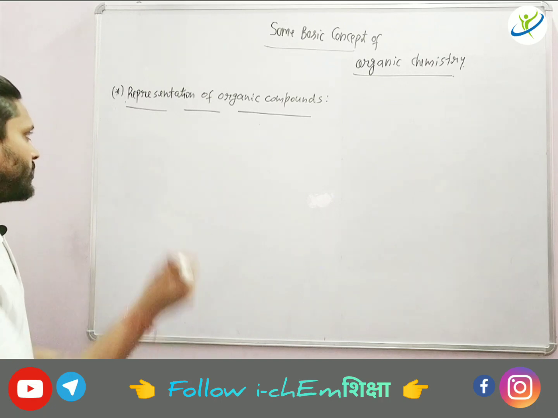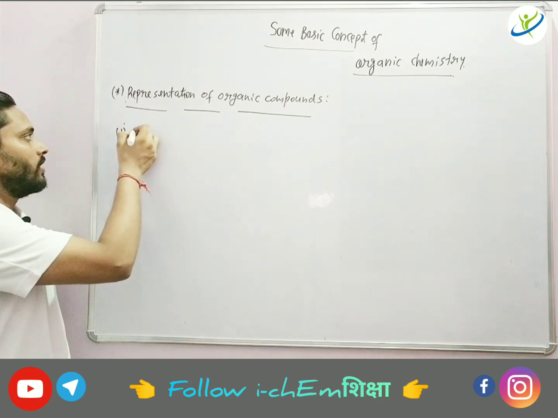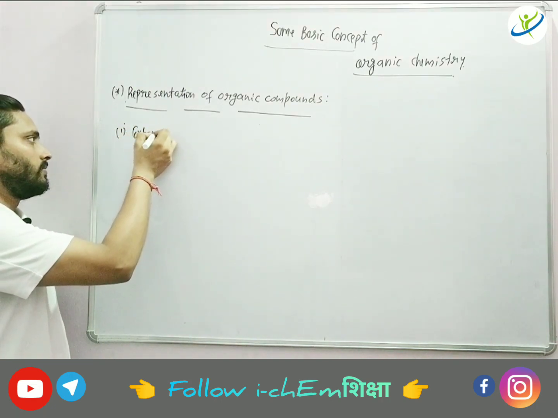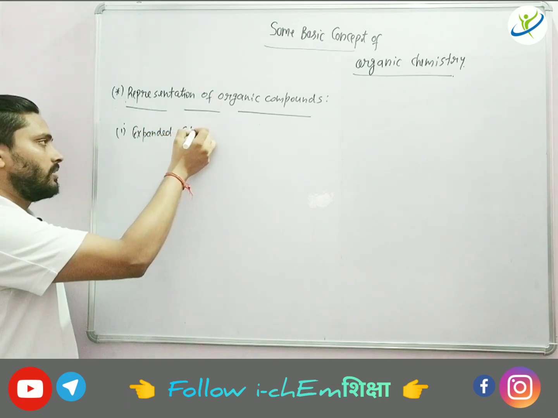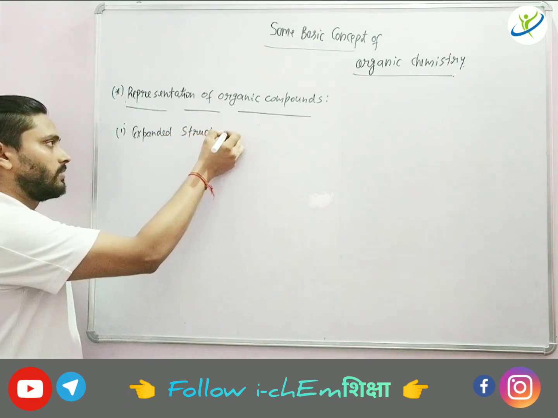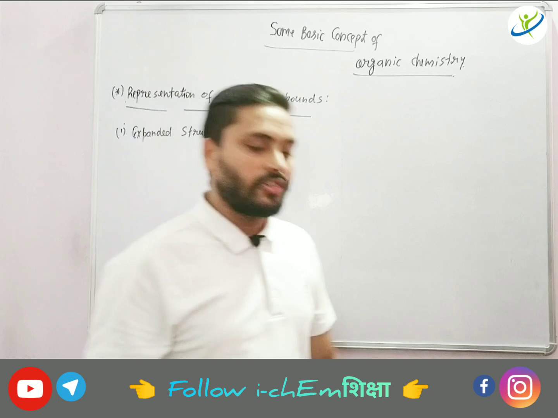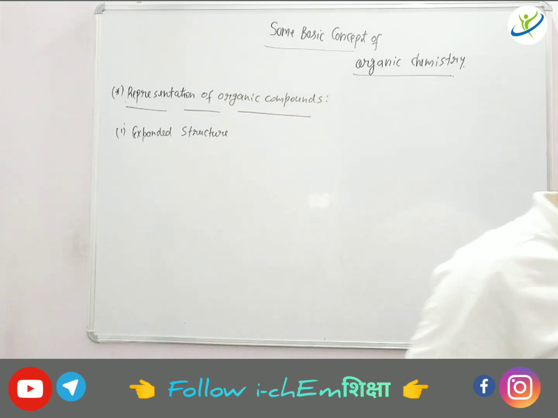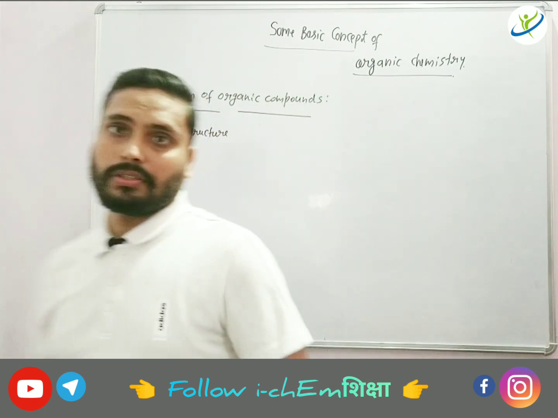Number one is basically the expanded structural formula of organic compounds.